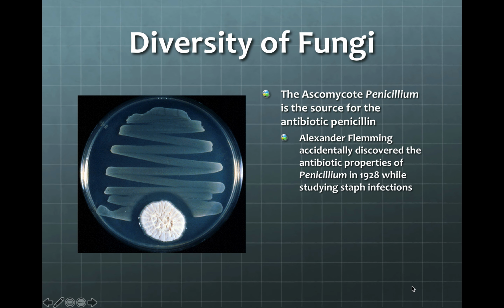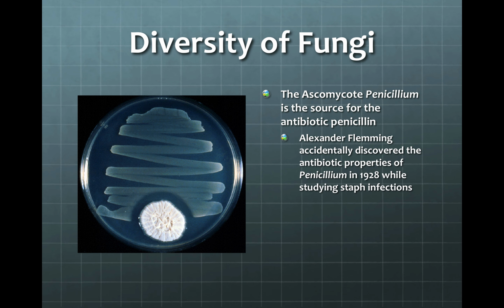He was actually in 1918 when he found that his petri dishes that he had been working on were growing this green fungus, and everywhere the green fungus was, there was no bacteria. So he surmised that something in this green fungus must be killing bacteria.